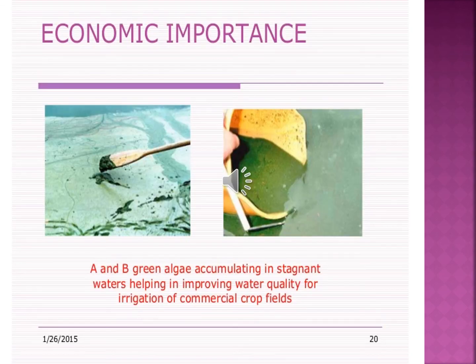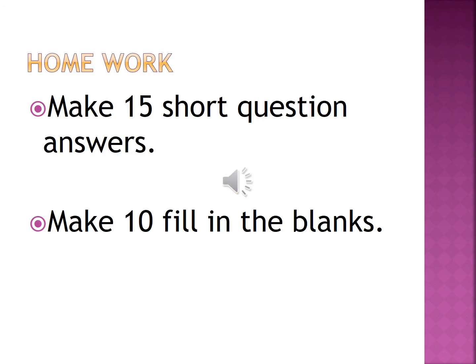Look at this picture. This is green algae accumulating in stagnant water, helping in improving water quality. So algae also help in improving water quality. So in this time we learned about algae only. Algae have pigments.